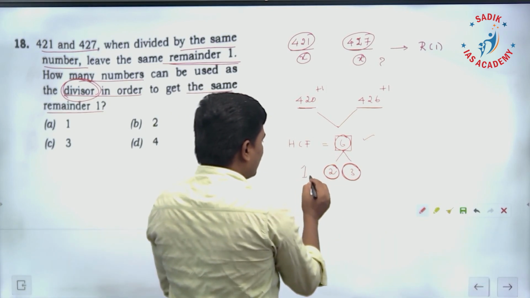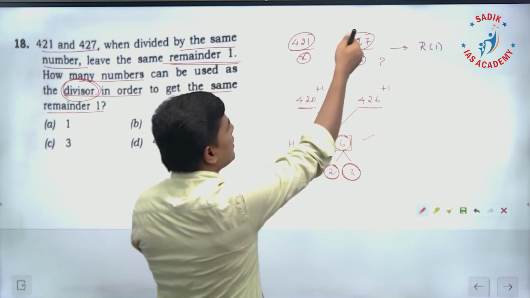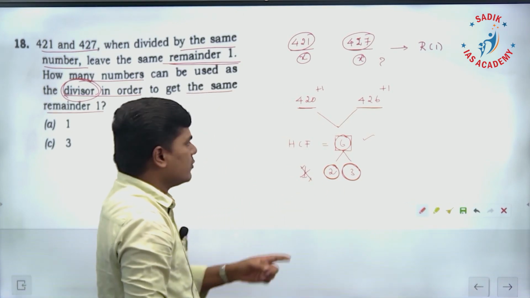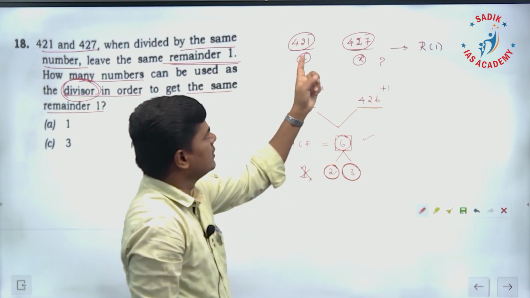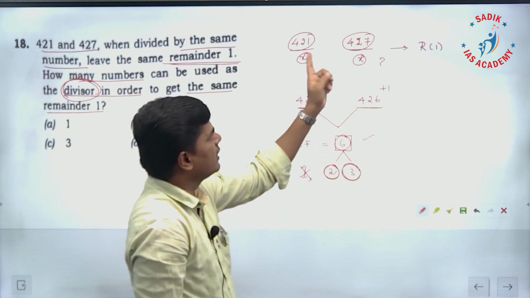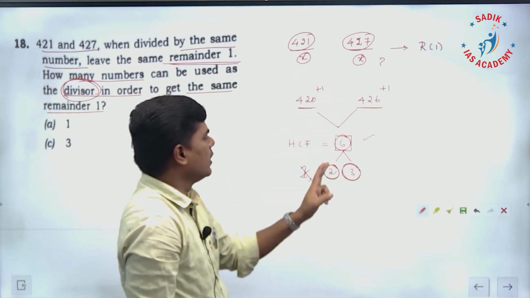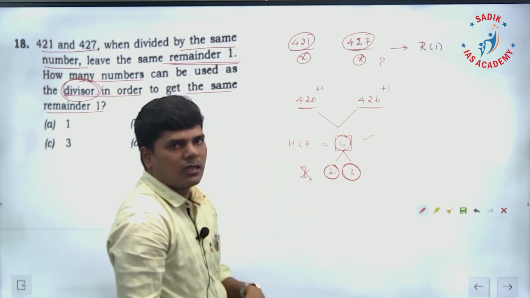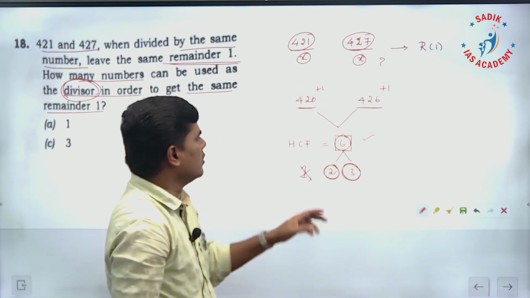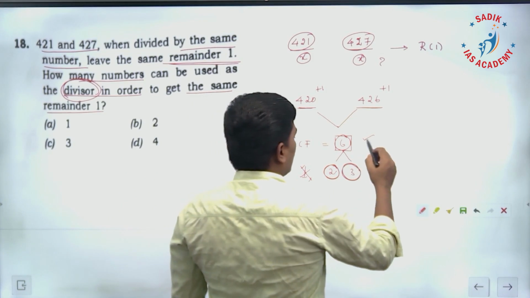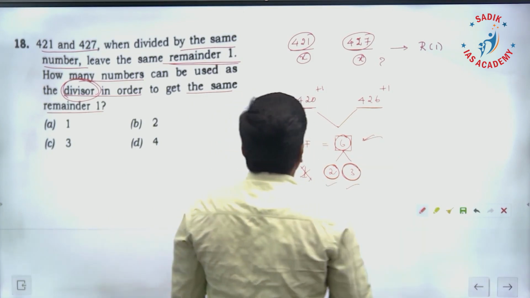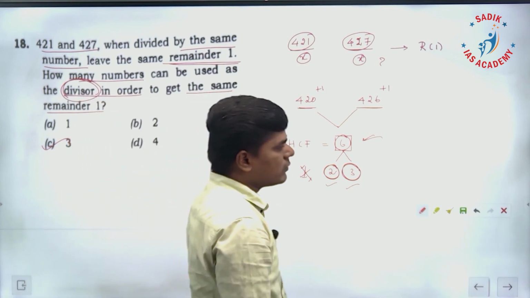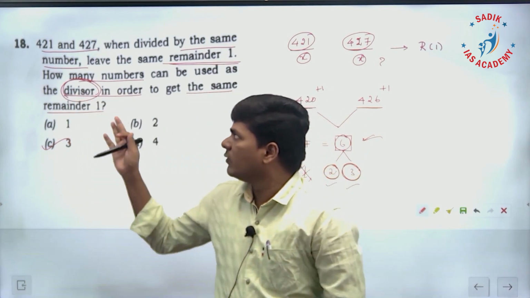If you take 1 and divide those numbers, the remainder is going to be 0 only, so we cannot consider 1. So in total we have 6, 2, 3. So how many divisors can we find? We can find 3 divisors. Option C for the 18th question.